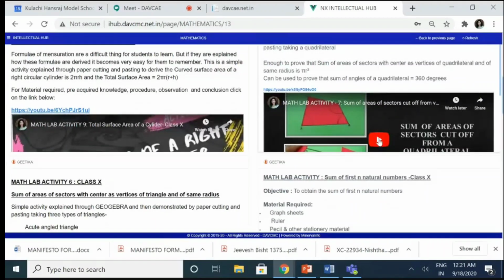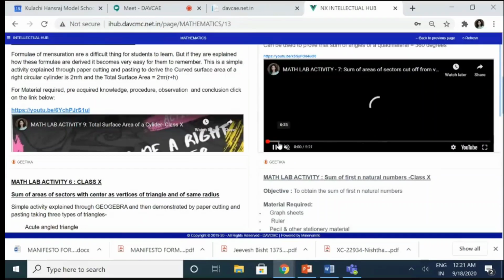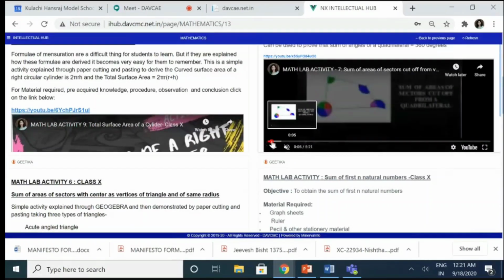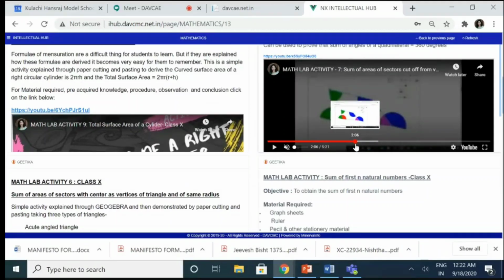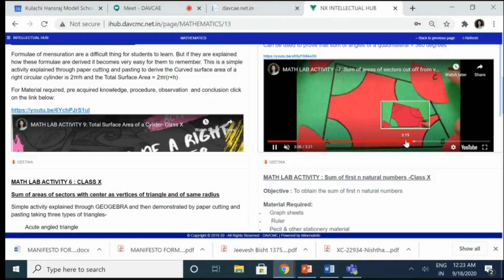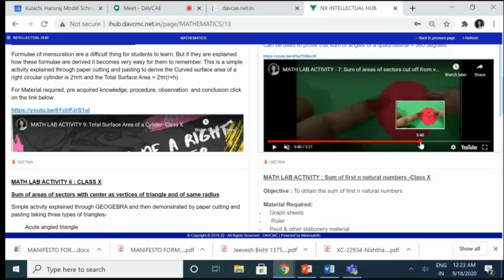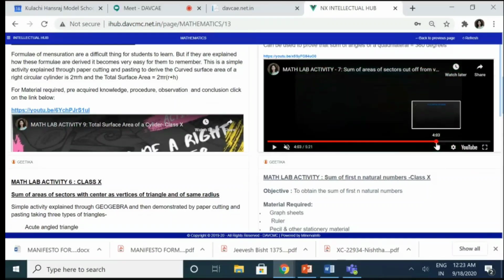Let me show you one of them. If I open this activity, I'll just quickly scroll through. You have the GeoGebra applet being used. Now see here, these sectors are coming and joining together. Now all these 4 sectors will join to give you what? They will join to give you a complete circle. So how the lab activities have to be performed is all shown through the video.